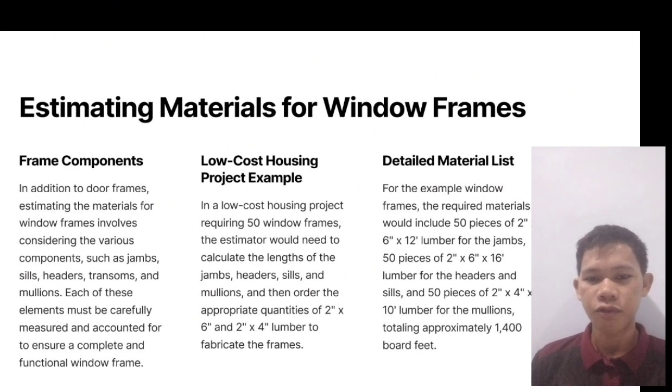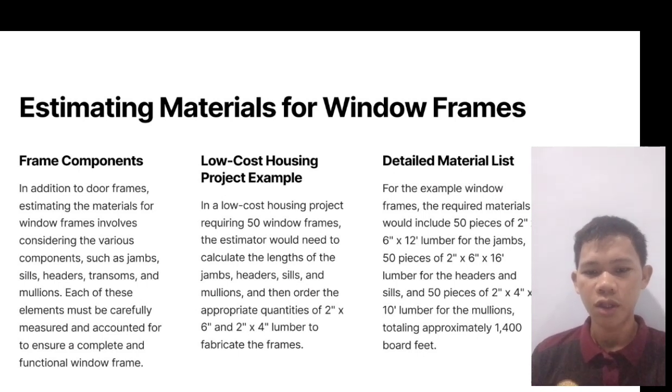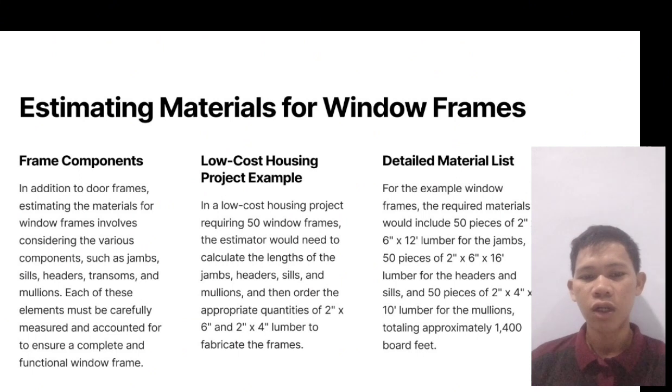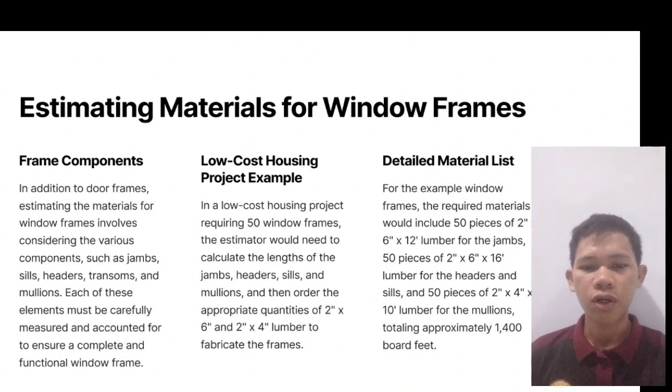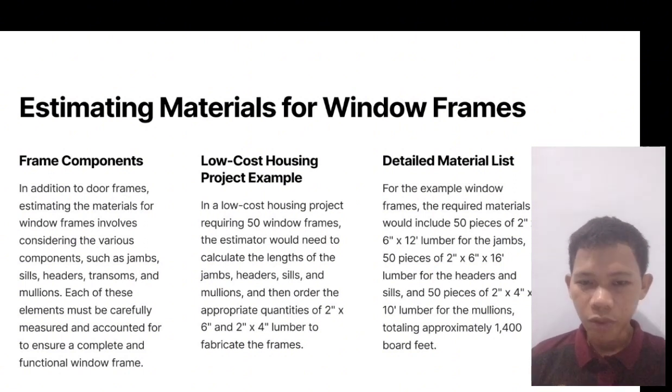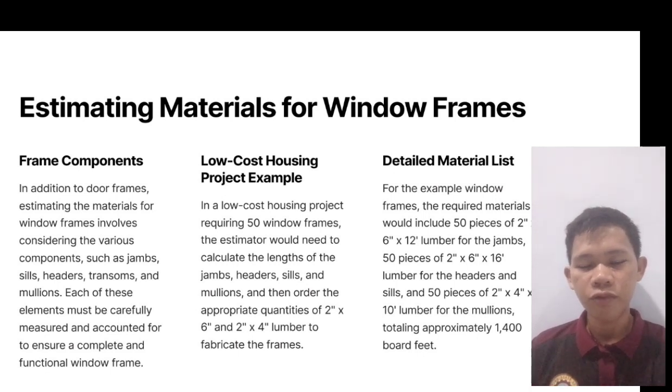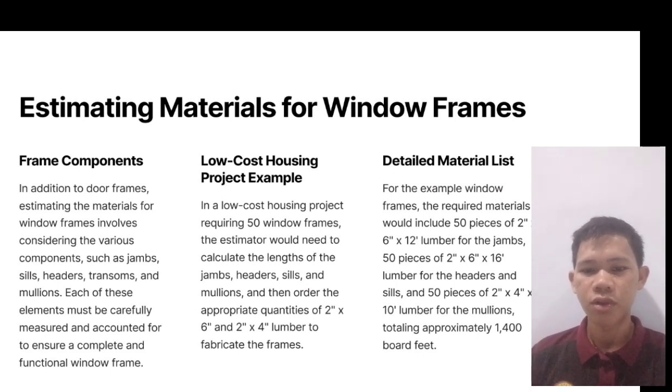Detailed material list for example window frames. The required materials would include 50 pieces of 2 by 6 by 12 lumber for the jambs, 50 pieces of 2 by 6 by 16 lumber for the headers and sills, and 50 pieces of 2 by 4 by 10 lumber for the mullions, totaling approximately 1,400 board feet.